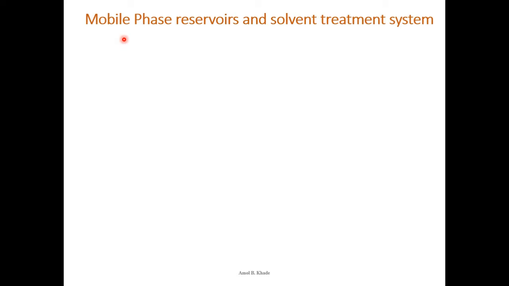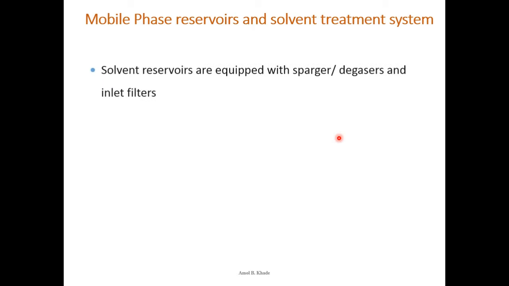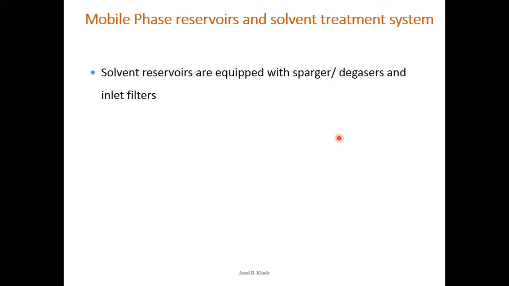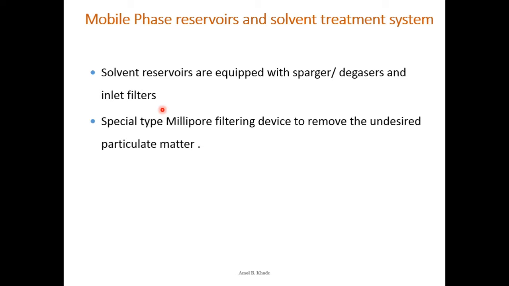Now starting with the instrumentation of LC: mobile phase reservoir and the solvent treatment system. In this case, we are preparing the solvent system, and once it is prepared, we have to store it. So we have a solvent reservoir system in a chromatographic system. This is equipped with a sparger or degasser, and it also has inlet filters. We'll see what these are and what the role of each of these is.